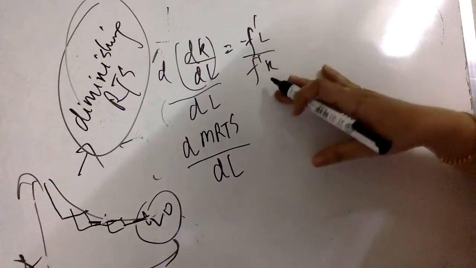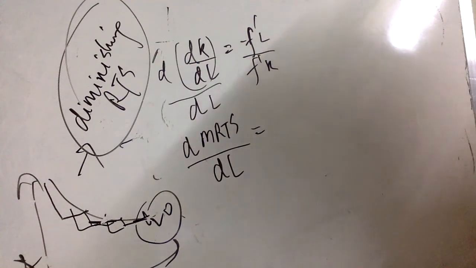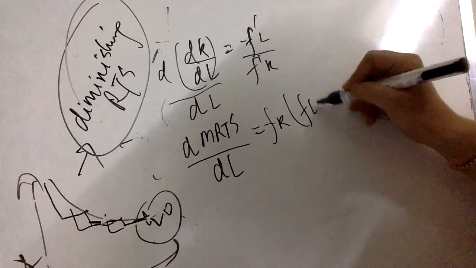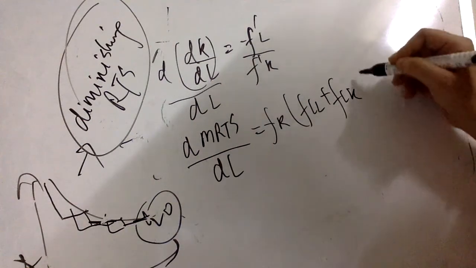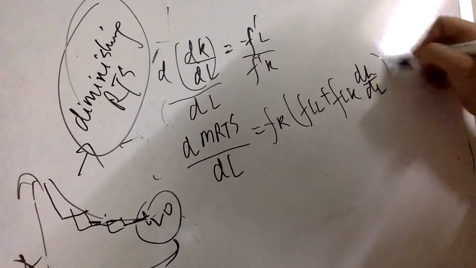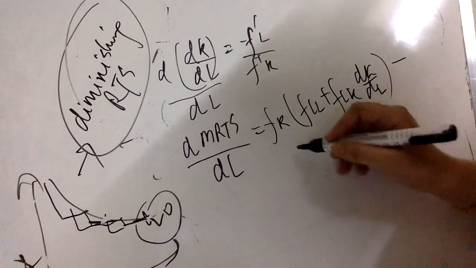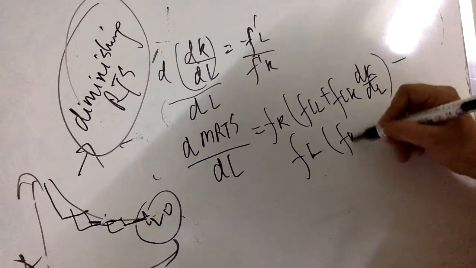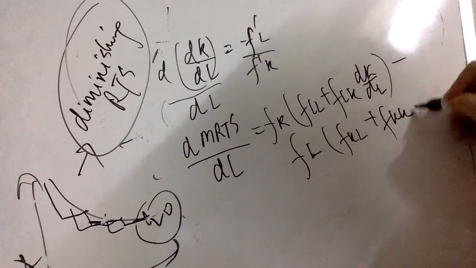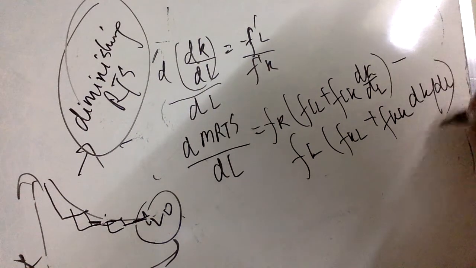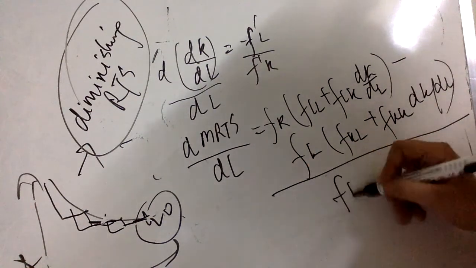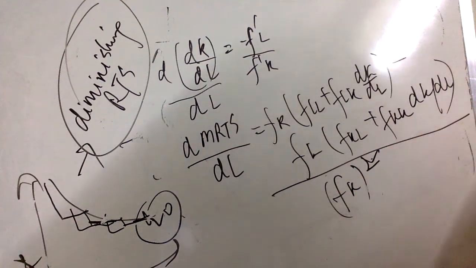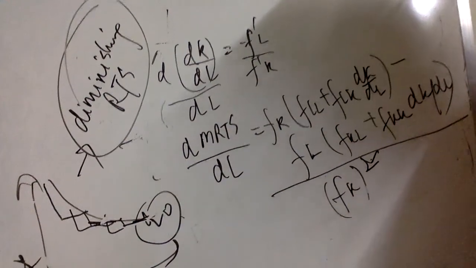Now if you differentiate it, put the mathematical formula here and you will get this expression: fk times fll plus flk dk by dl, minus fl times fkl plus fkk dk by dl, divided by fk whole square. So the denominator is definitely positive. Let's do some kind of substitution here.